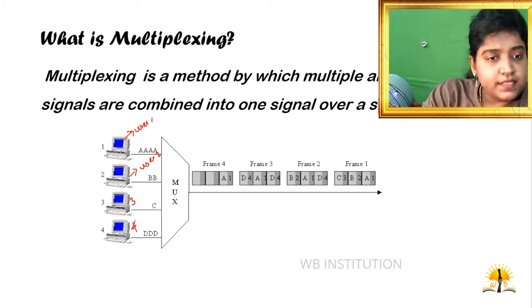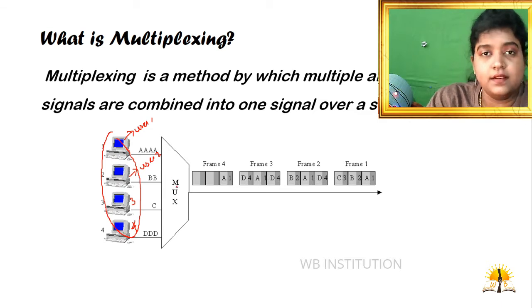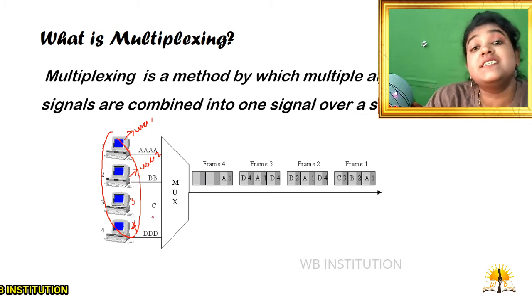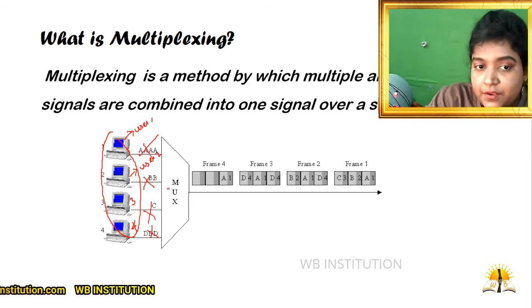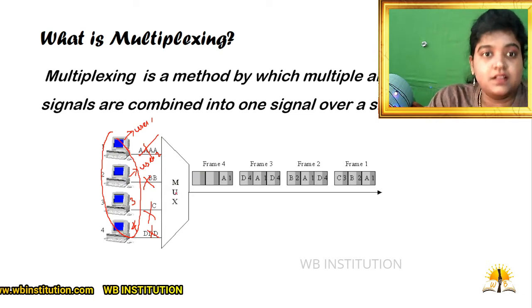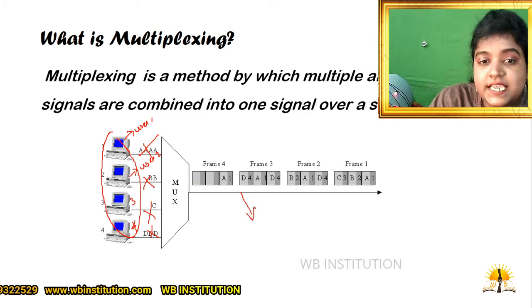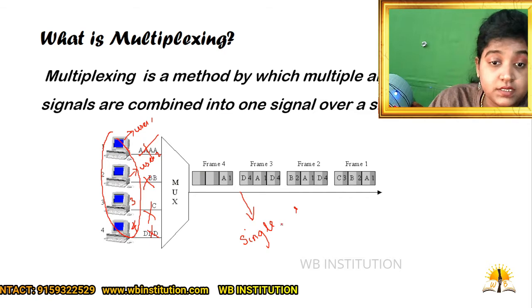These 4 users are communicating together to a particular channel or system. These are 4 different signals, which are communicated together to a single system and transmitted as a single signal. This is very important: a single signal.